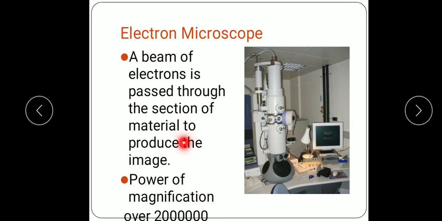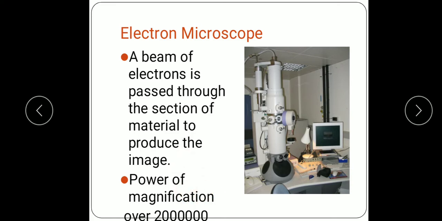The electron beam passing through the specimen section is focused by electromagnets and projected onto a fluorescent screen for direct view or onto a photographic plate for permanent recording. The resulting photograph we get from the electron microscope is known as an electron micrograph. The electron microscope has a power of magnification over 2 lakh times, much more than the optical or light microscope.